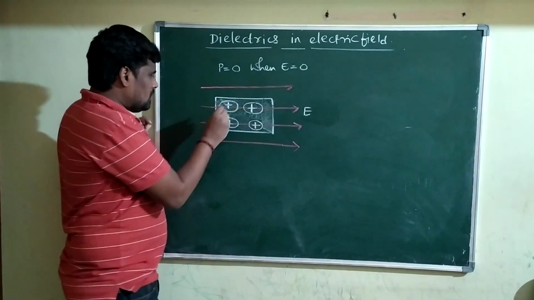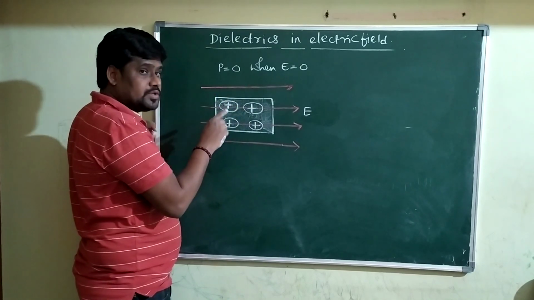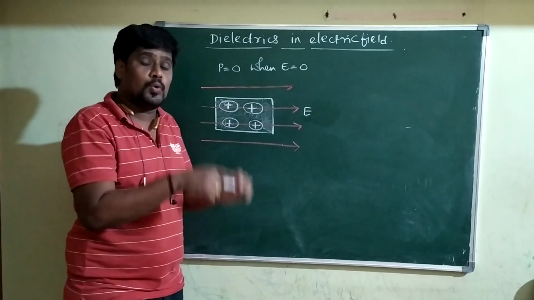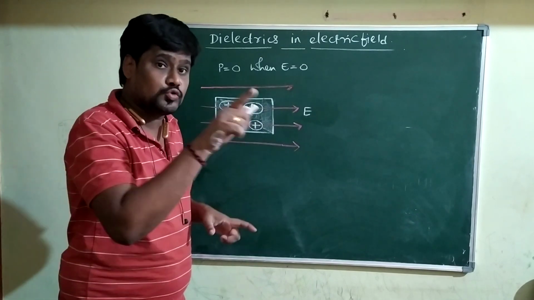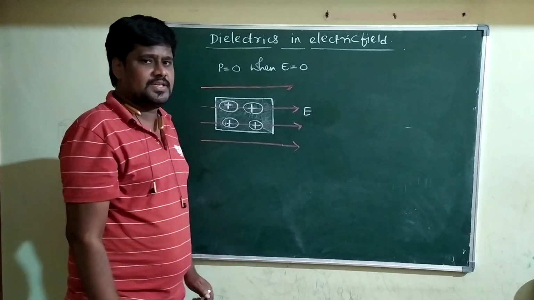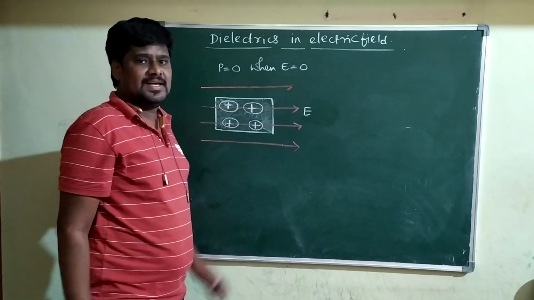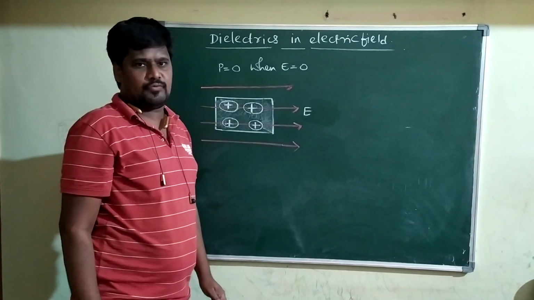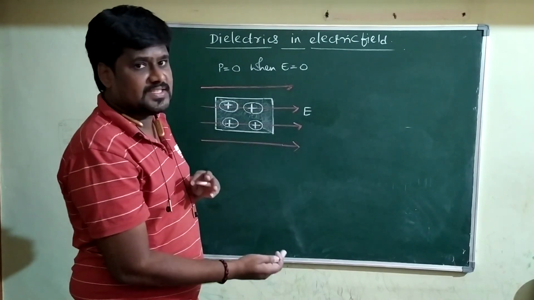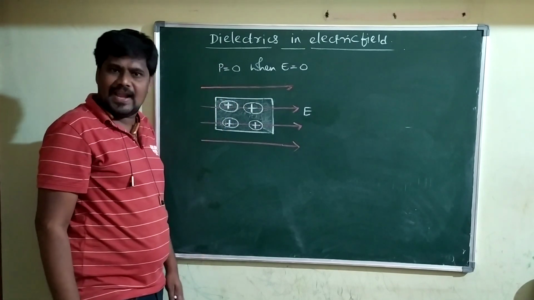Here what happens? The positive charge as well as the negative charge of the non-polar dielectric substance is going to experience electrostatic force. But the difference is the positive charge is experiencing the force in the same direction of the electric field, and the negative charge is experiencing the force in the opposite direction of the electric field.